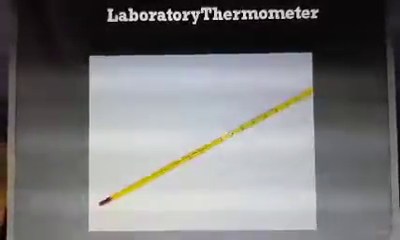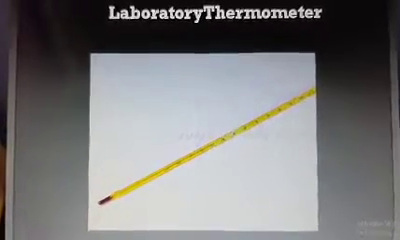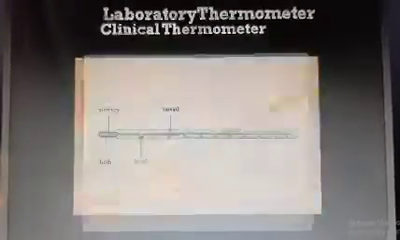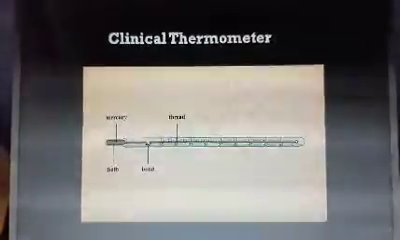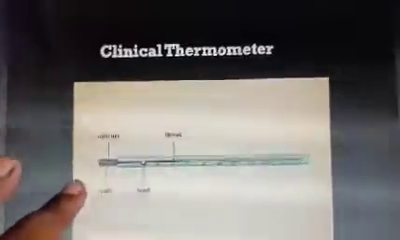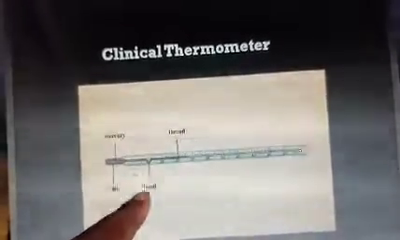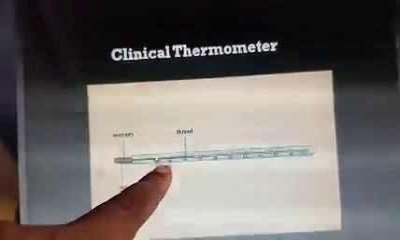And the laboratory thermometer cannot be used for measuring the temperature of the human body. So for measuring the temperature of the human body, another thermometer is available, called the clinical thermometer. In the clinical thermometer, you see it's differently designed. There is a mercury bulb, and then there is a bend which is called the kink of the thermometer.